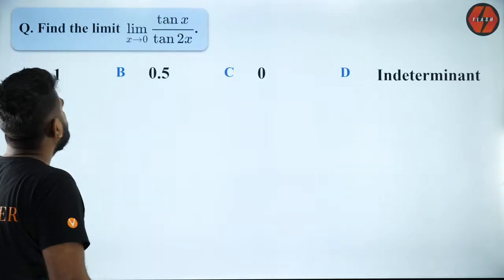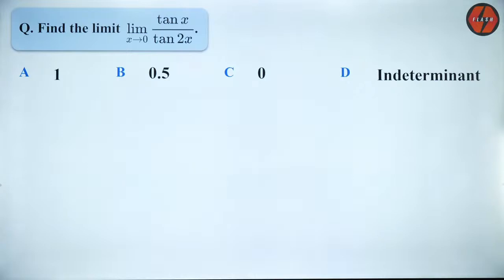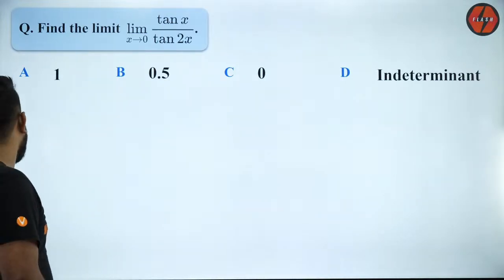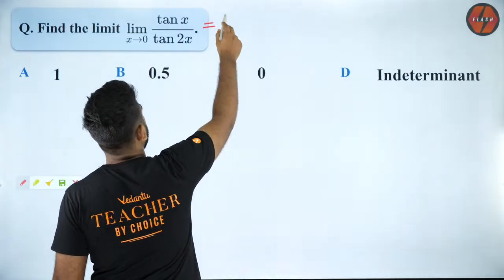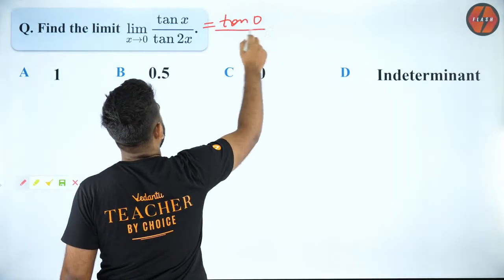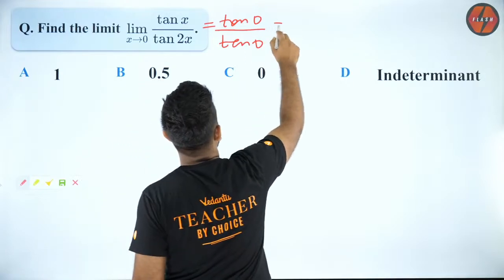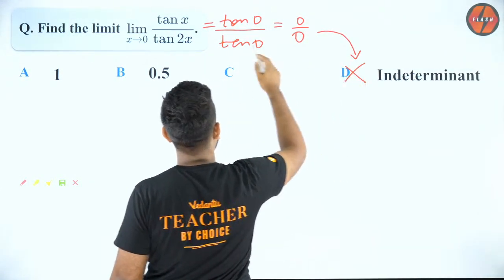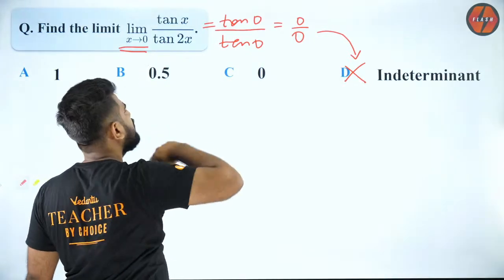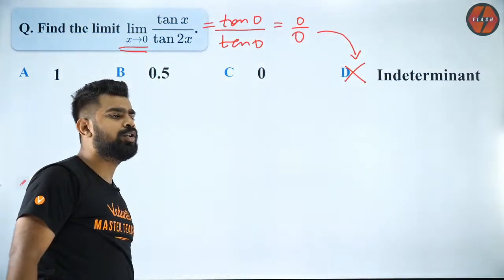So now please try to solve this. First of all, do you guys realize it is 0 by 0 form? Because if I put x as 0, I will get tan 0 by tan 0, which will be 0 by 0. So this is an indeterminate form. But that is not the answer because it can be solved. How do you solve it? That you guys think about and try to do it.